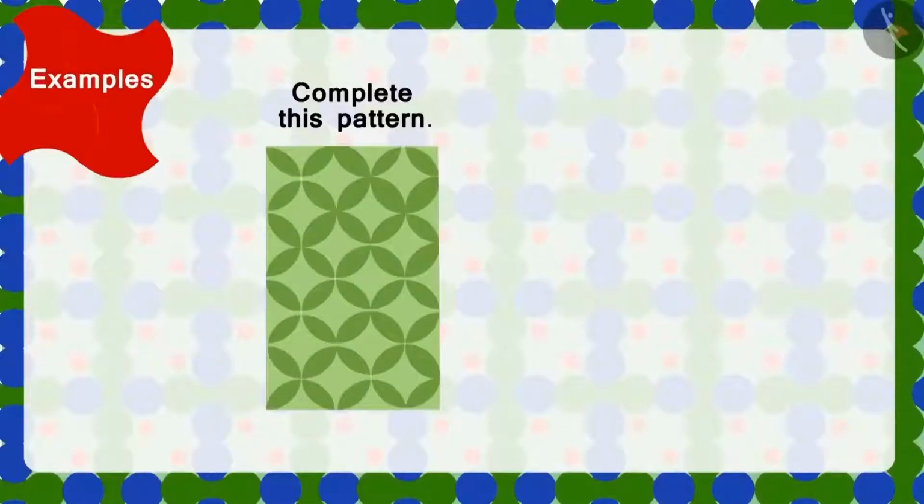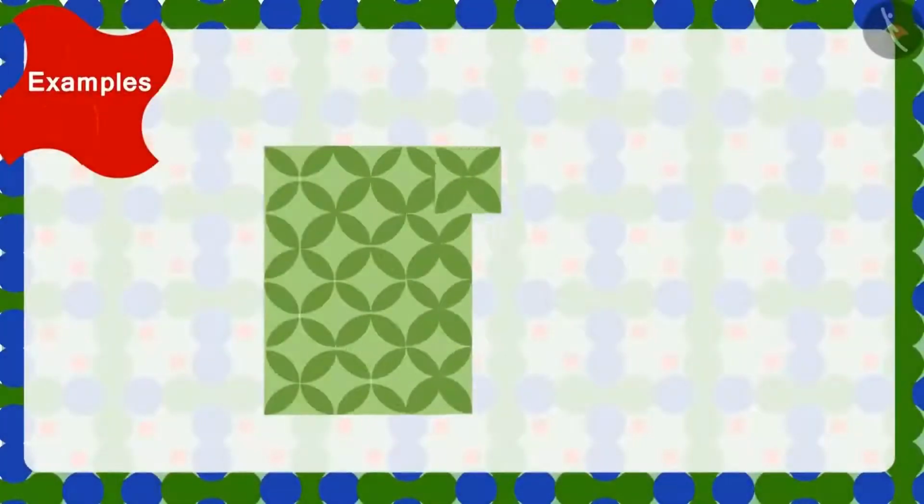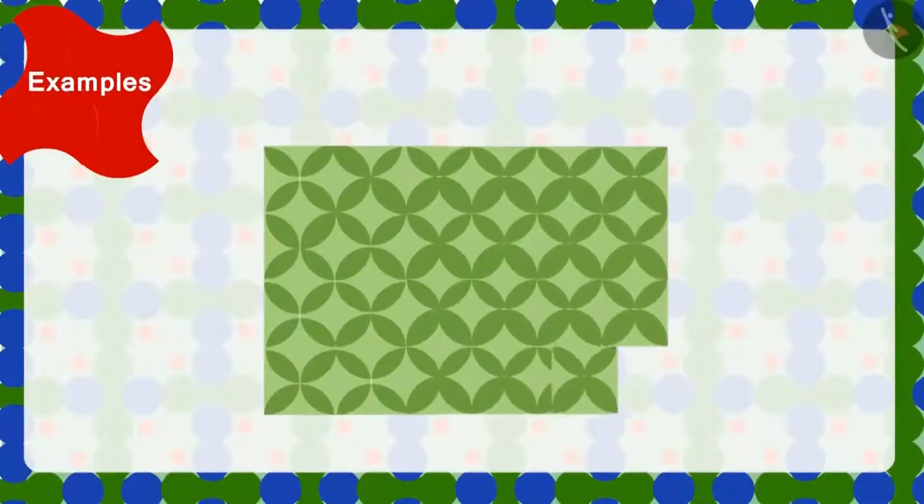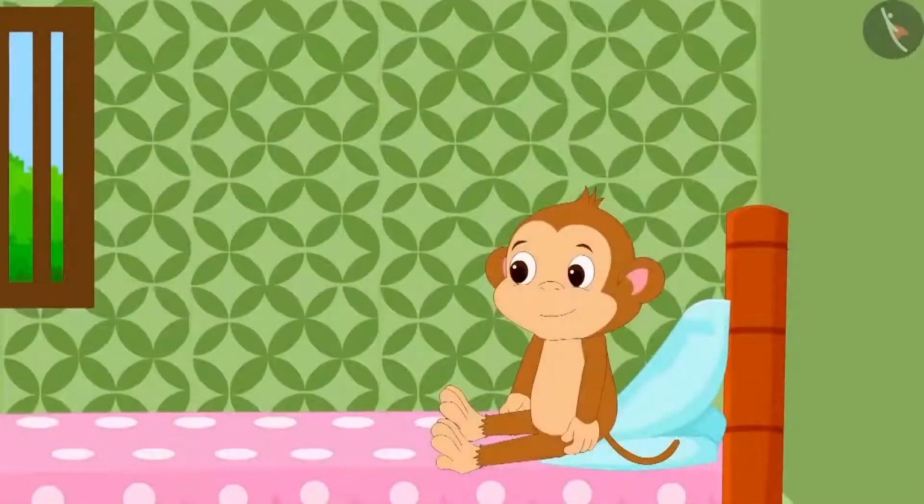Children, can you help him by completing this pattern? Wow! Children, you have completed it correctly. Babban has woken up. Look how happy he is looking at his beautiful wall.